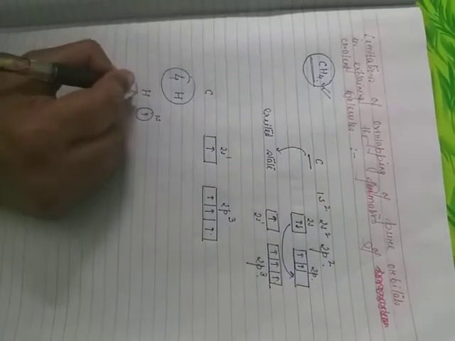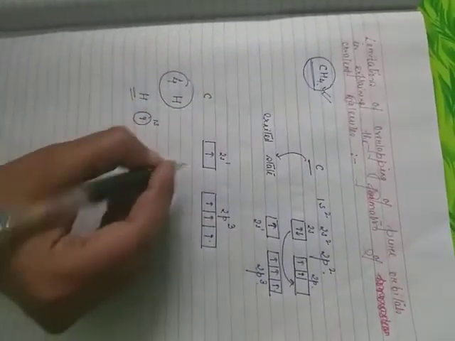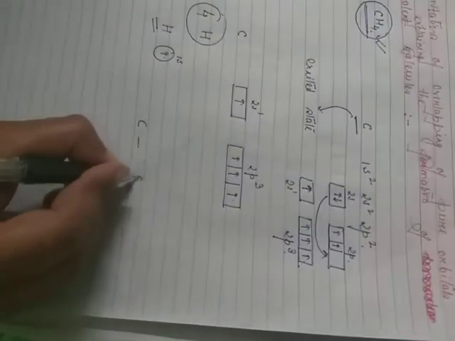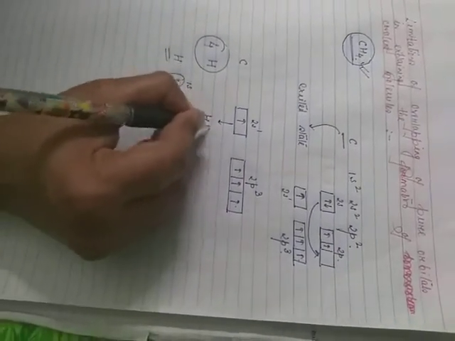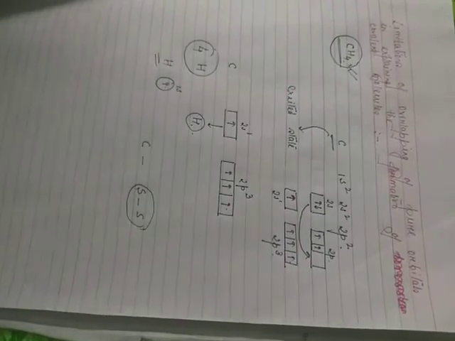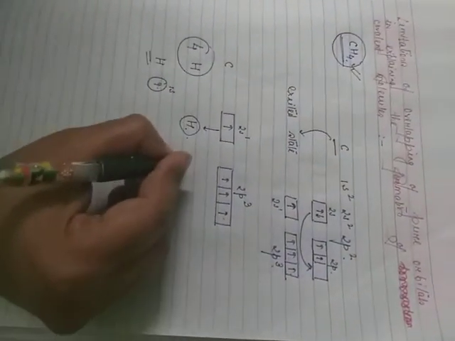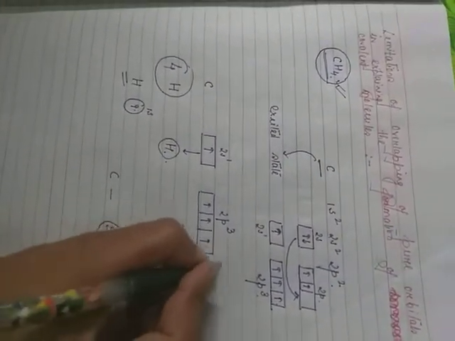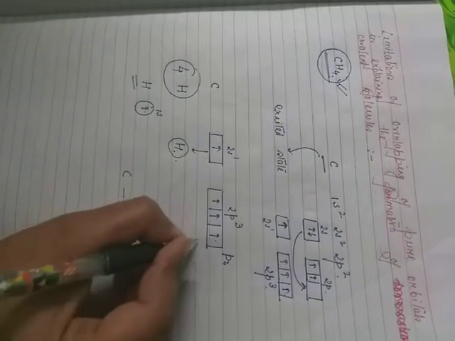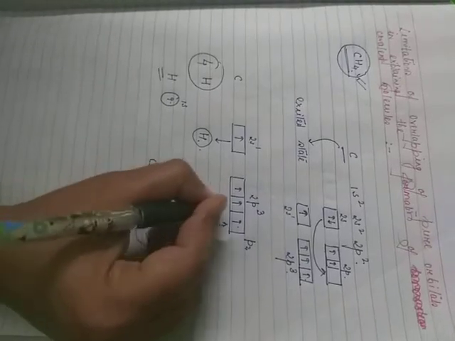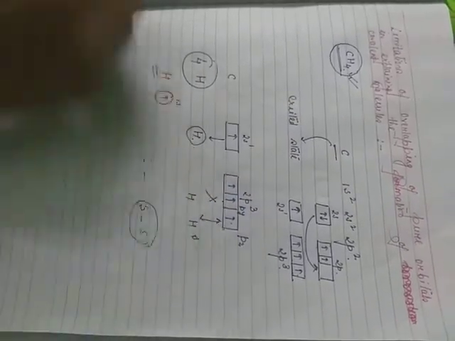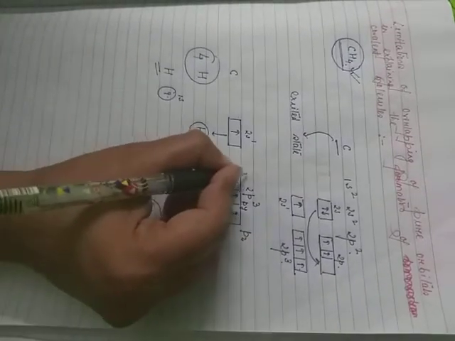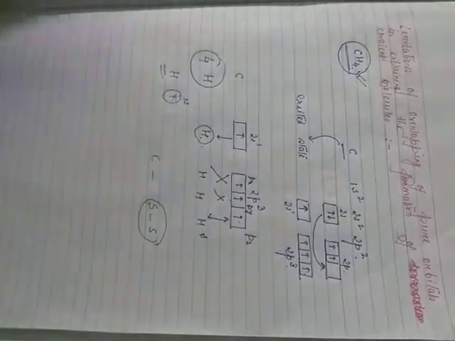With the first hydrogen and carbon, s-s overlapping is quite possible. With the second hydrogen, s and pz overlapping is also possible. But the third hydrogen with s and py is never possible, and the fourth hydrogen with s and px is also never possible.